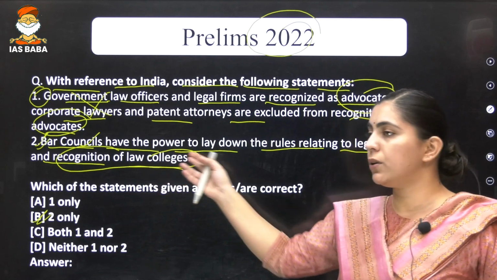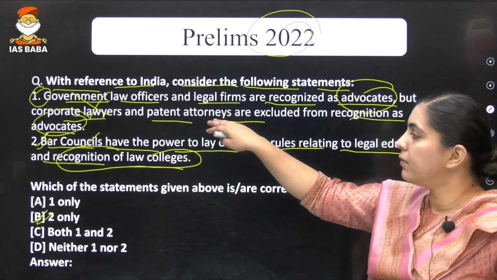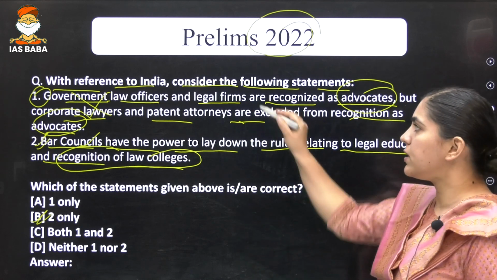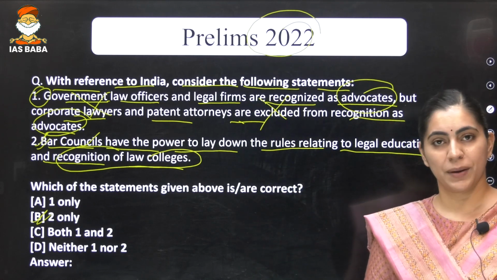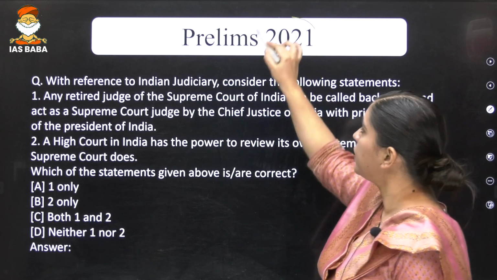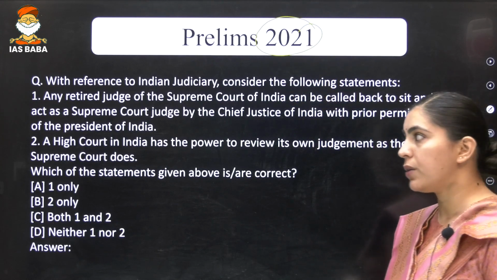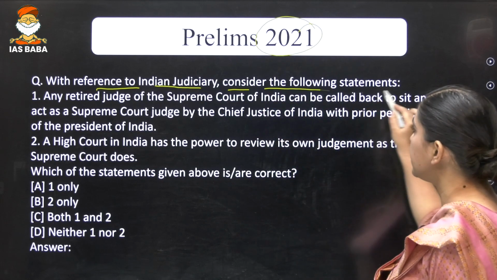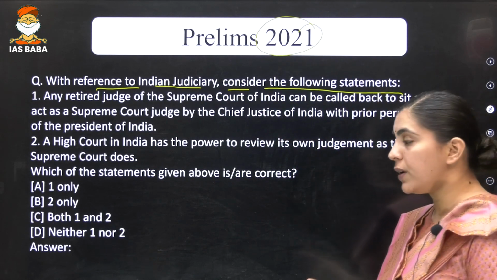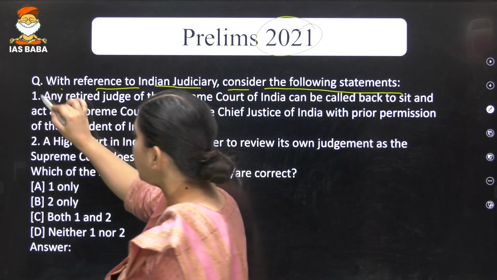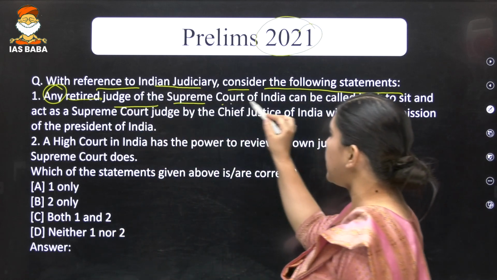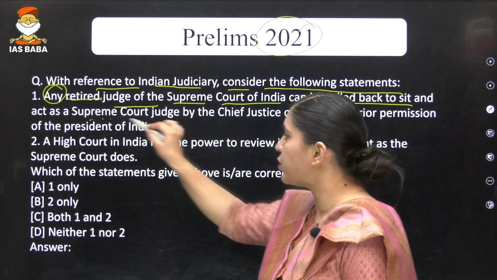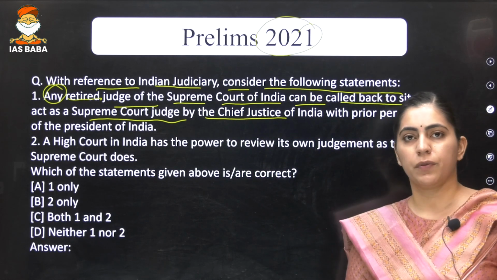If you know the statement 2, well and good, but while reading the first statement, it should click your mind immediately that this is incorrect. Right? Now, let's come to question that was asked in 2021. With reference to Indian judiciary, consider the following statement. First statement is saying that any retired judge of the Supreme Court of India can be called back to act as a Supreme Court judge by the Chief Justice of India.